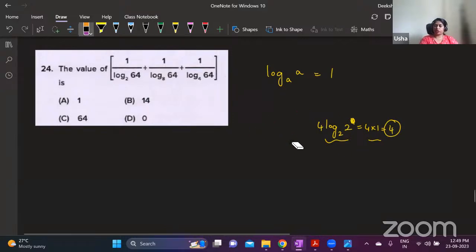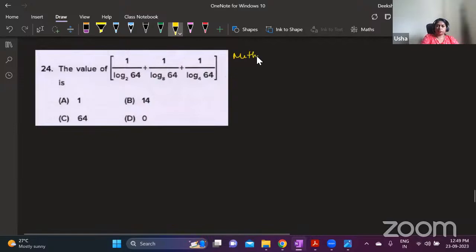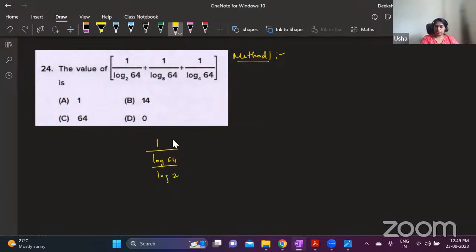So we can solve this particular question in two ways. I will explain both the methods. Method 1 is using the previous one that I just said. 1 by log 64 to the base 2 can be written as log 2 by log 64, because the log 2 will go to the numerator.